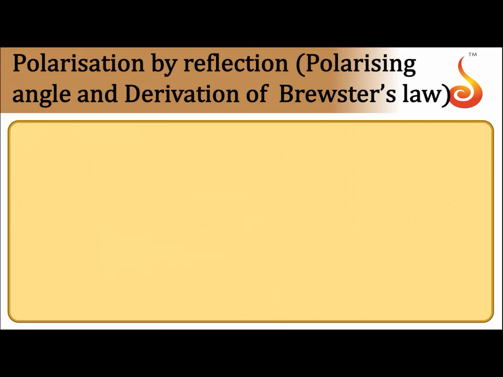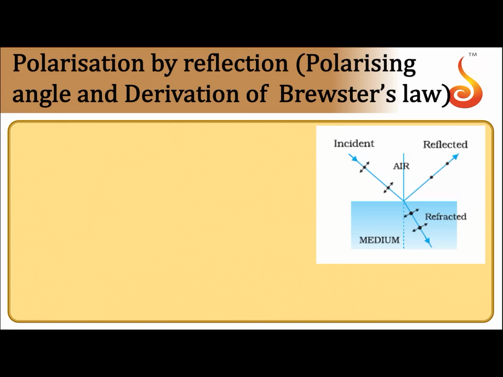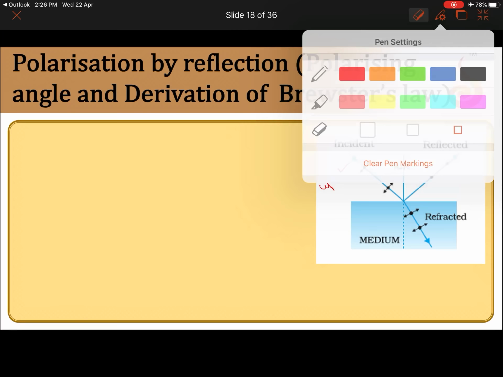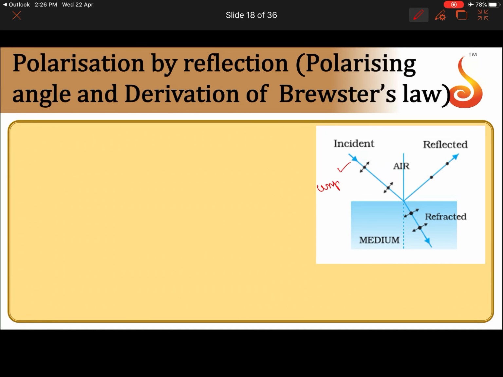Now we have to derive Brewster's law. There is a small derivation for Brewster's law, or what we call a proof. The condition is like this: the incident ray is unpolarized, so the refracted ray will be partially polarized, but the reflected ray should be completely plane polarized.